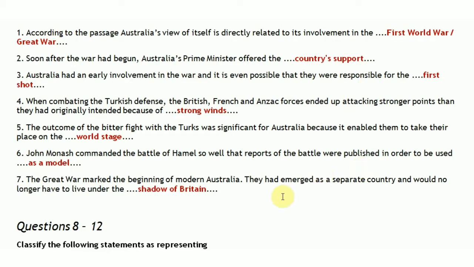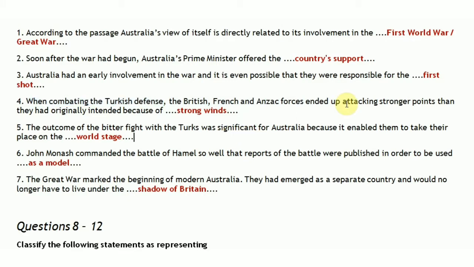Now, fourth question. When combating the Turkish defense, that means when they were fighting the Turks, the British, French, and Anzac forces. So these were the three forces: British, French, and Australia plus New Zealand, which are collectively called Anzac forces. So these were the three forces that were fighting the Turks.